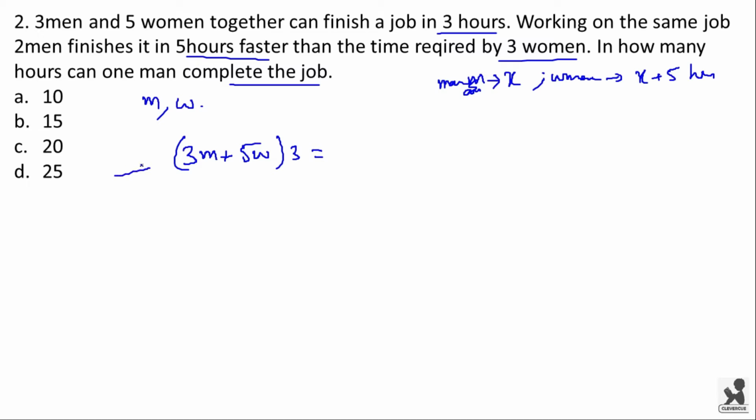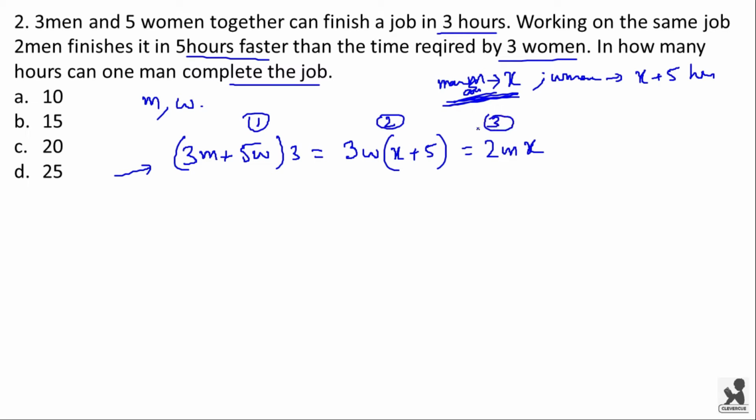Then this is the same work which they are doing, so (3m + 5w) × 3 will be equal to 3 women into their efficiency, that is 3w, into the number of hours taken by them, that is (x + 5). This will be equal to 2 men into their efficiency, that is m, into the number of hours taken by them to finish the work, that is x. Now we have 3 equations over here, 1, 2 and 3.